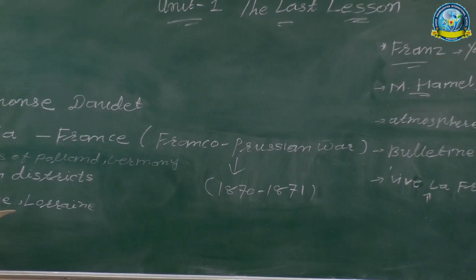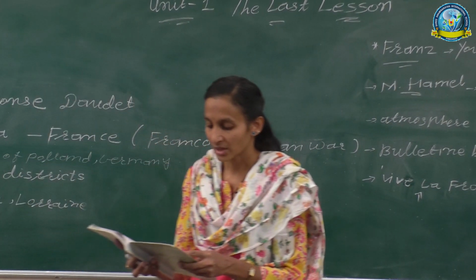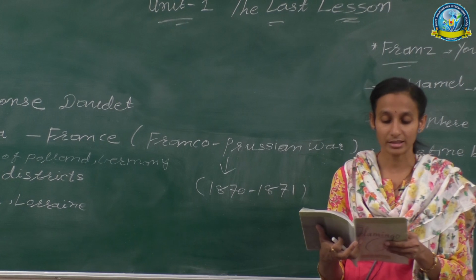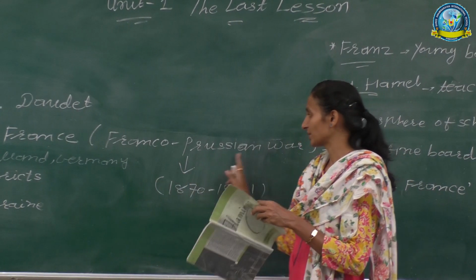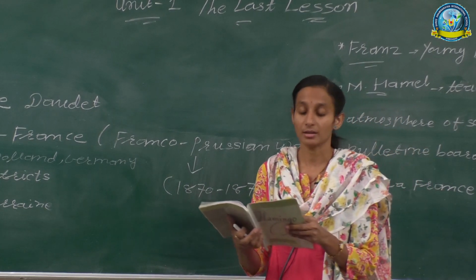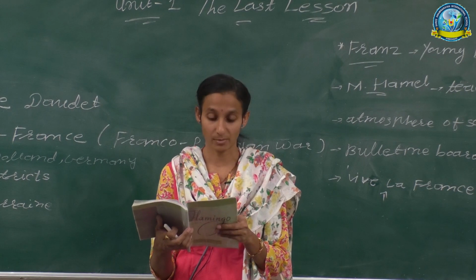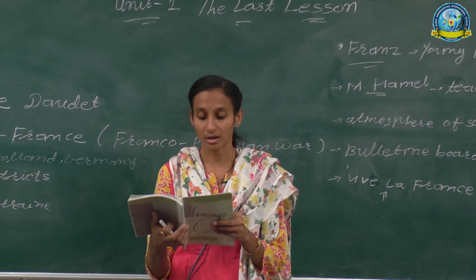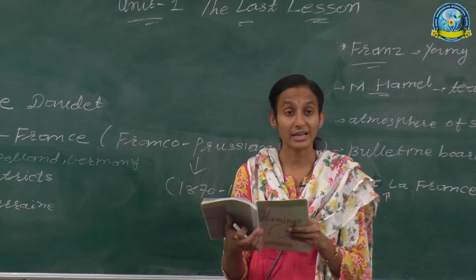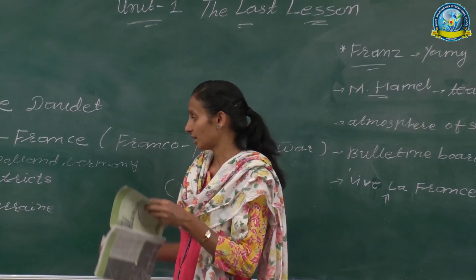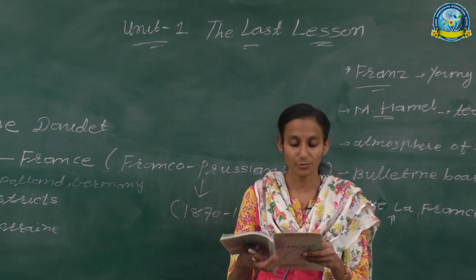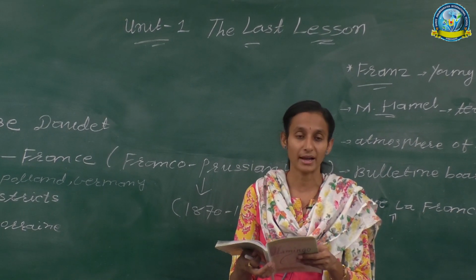Before we start, just an introduction of Alphonse Daudet. Alphonse Daudet was a French novelist and short story writer. The Last Lesson is set in the days of the Franco-Prussian War, 1870-1871, in which France was defeated by Prussia, led by Bismarck. Prussia then consisted of what now are the nations of Germany, Poland and parts of Austria. In this story, the French districts of Alsace and Lorraine have passed into Prussian hands. Read the story to find out what effect these had on life at school.